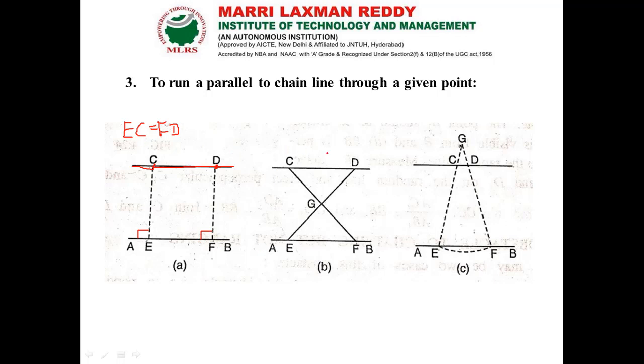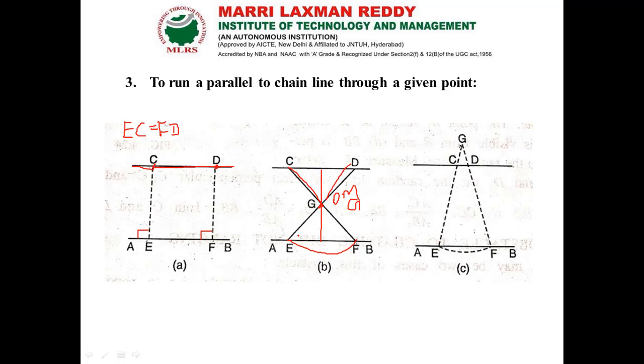And the next method: I have the line AB. Here, instead of bisecting like this and making a perpendicular line, I am going to give a cross way. Here I am going to have a point G, the center point; I take G at 0 meter. From that I am going to make an arc, and similarly on this side.